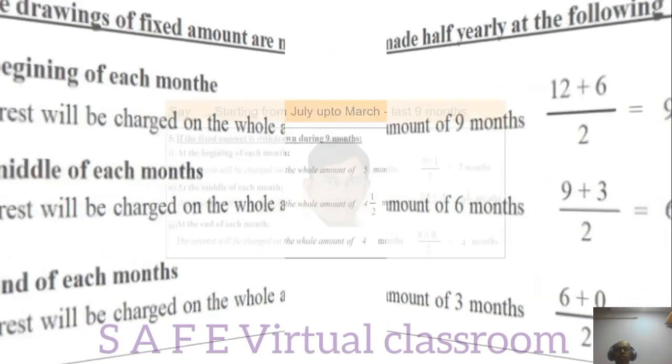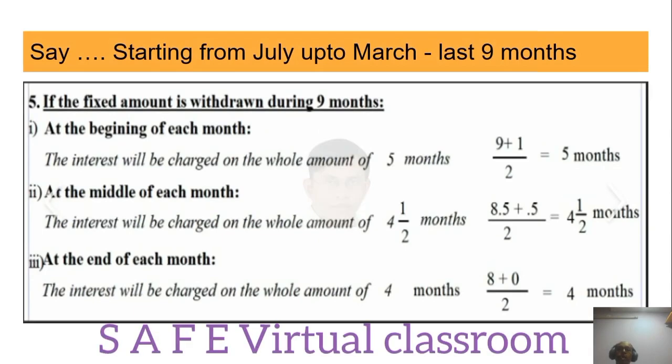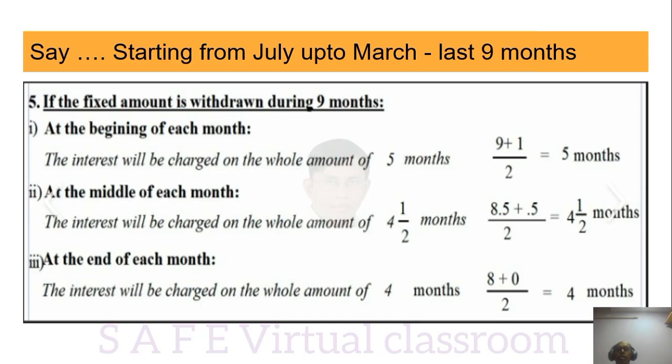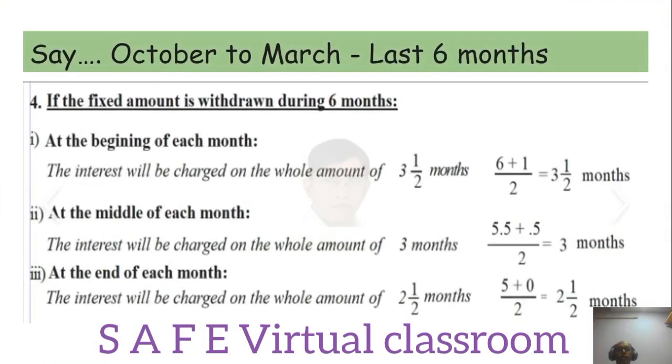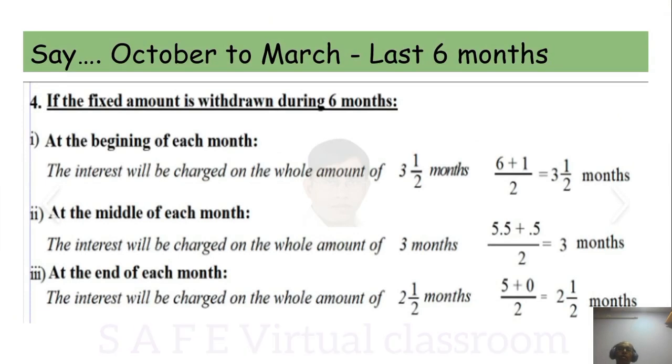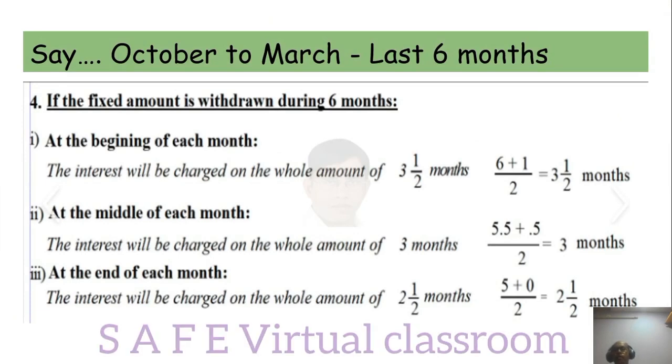Very simple thing. Say starting from July to March. If the fixed amount is withdrawn during the last 9 months, so only 9 months, starting from July up to March, the partner has started withdrawing on July, August, September, like that. For the last months, maybe at the beginning of the month, middle of the month, end of the month. So again, how to calculate the average period. Say October to March, the last 6 months. Say some partner might have withdrawn only at the end of 6 months.